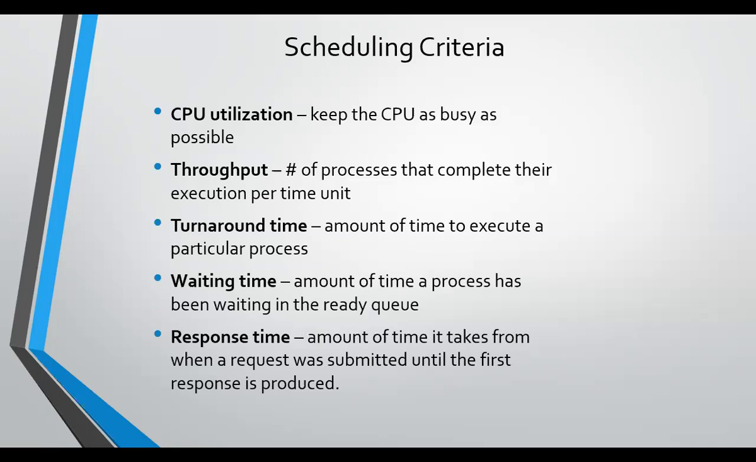What are the scheduling criteria? Based upon these criteria only, the scheduling algorithms are designed. First, CPU utilization: keep the CPU as busy as possible. Throughput: the number of processes that complete execution per unit time. Turnaround time: the amount of time to execute a particular process. Waiting time: the amount of time a process has been waiting in the ready queue.